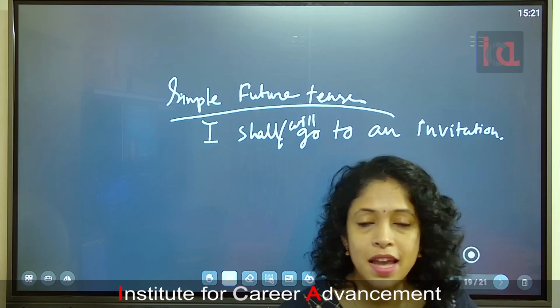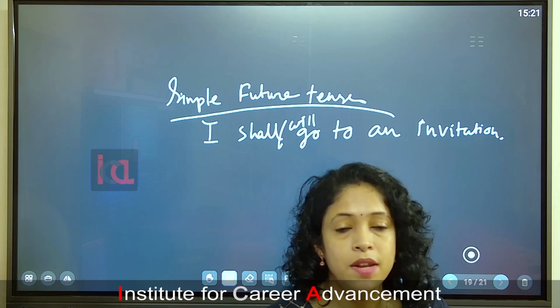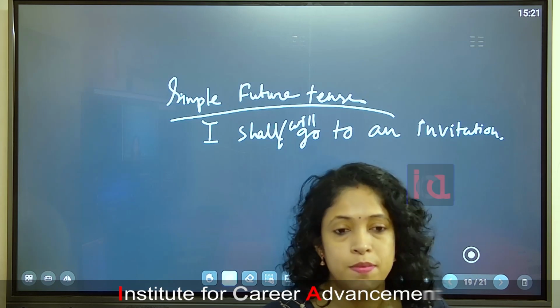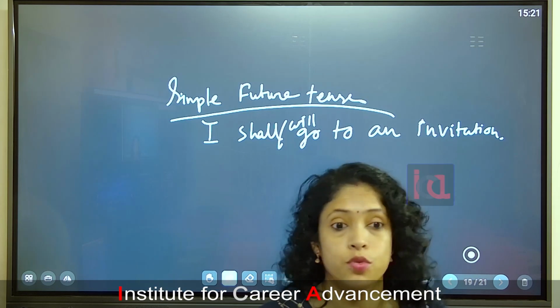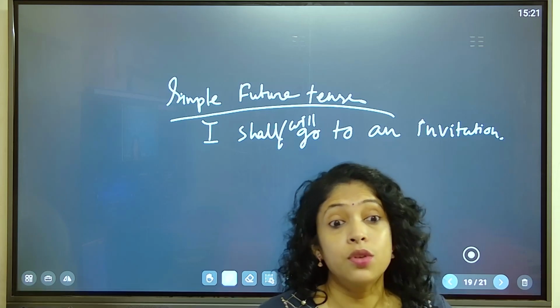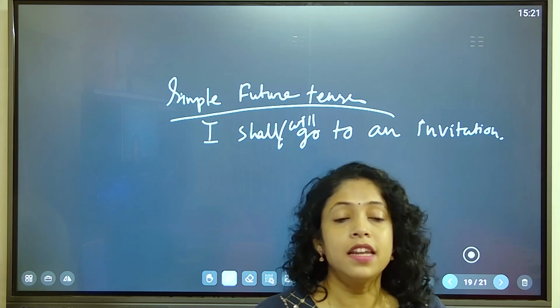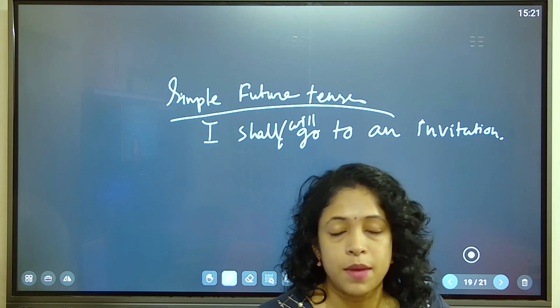Okay, so at that time this rule was changing, that whenever I say that I will do it, means that is a force that I have to do it. Okay, and you shall do it means that you have to do it. Okay, and you have the power to do it.